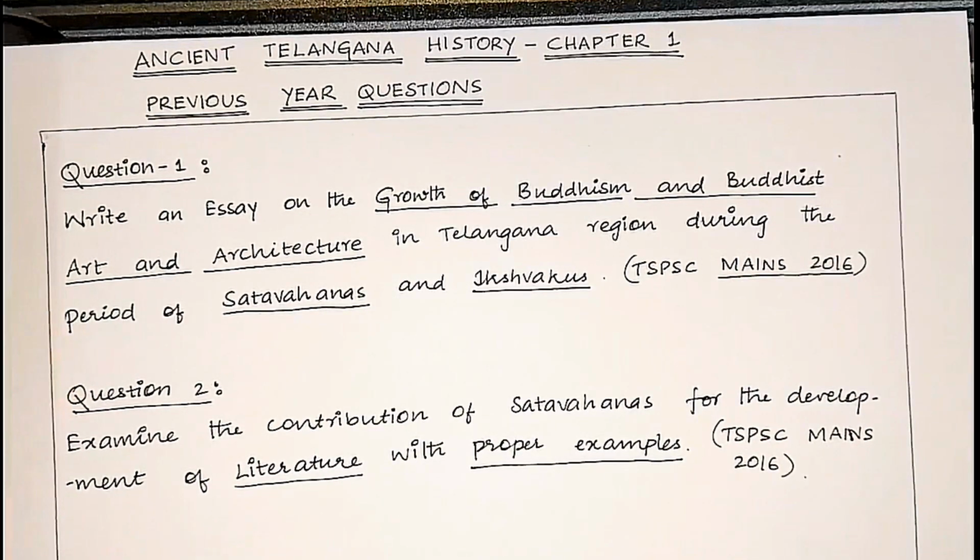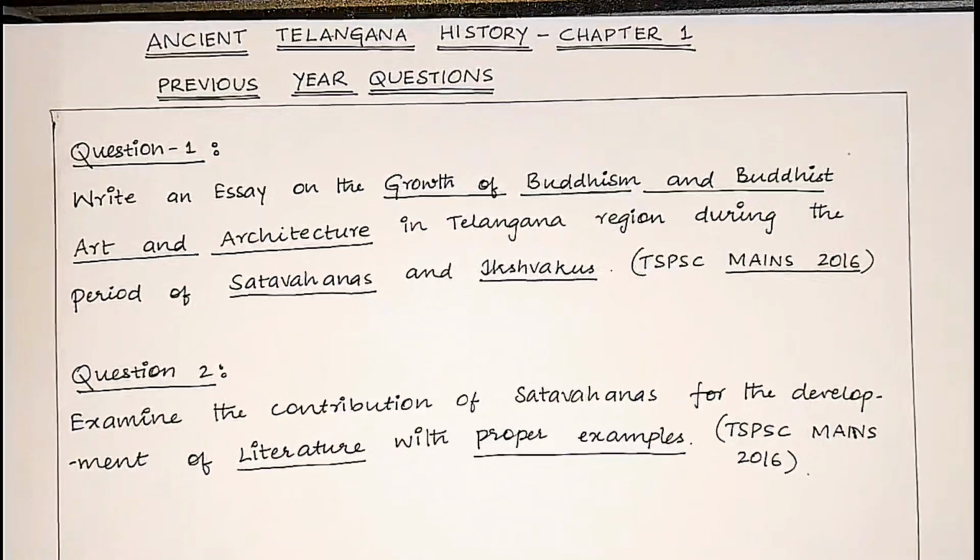Fairly straightforward question. So for any dynasty, for either Shatavahanas, Ikshvakus or Vishnukundins, we just have to look at the social, economic, cultural aspects, and in the cultural aspect, we should look at the language, literature, art and architecture. That's it. And we need to have a standard introduction, standard conclusion. With this, our task would be done for mains answer writing. Okay, so that's it. Let's dive into the Shatavahanas.